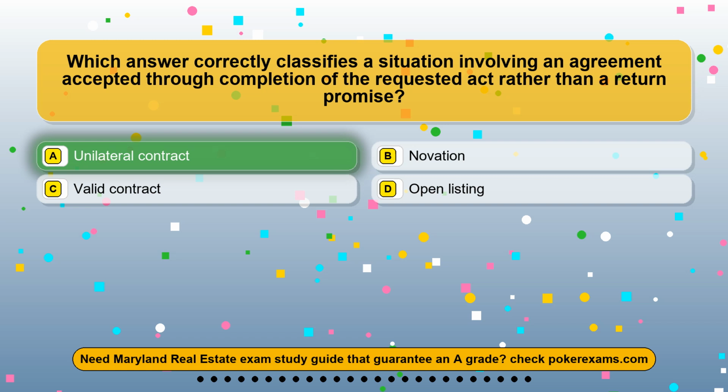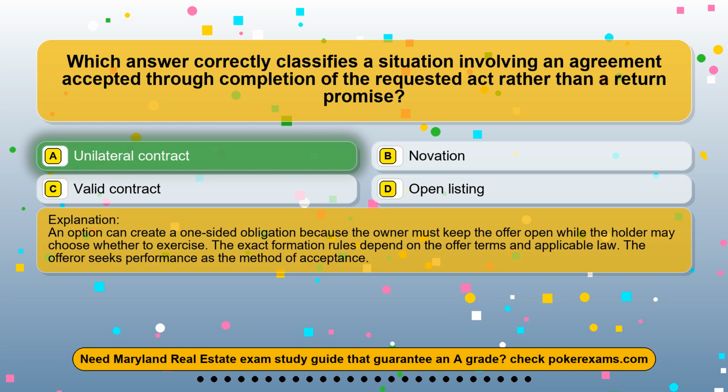The correct answer is option A, unilateral contract. An option can create a one-sided obligation because the owner must keep the offer open while the holder may choose whether to exercise. The exact formation rules depend on the offer terms and applicable law. The offeror seeks performance as the method of acceptance.